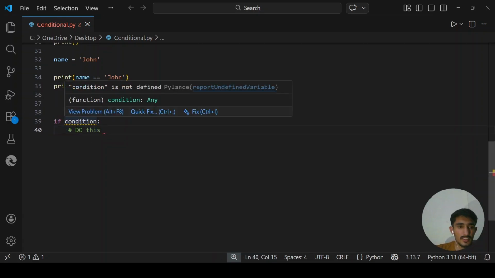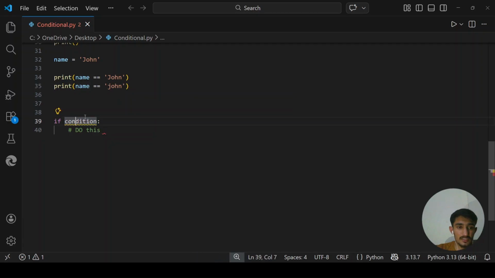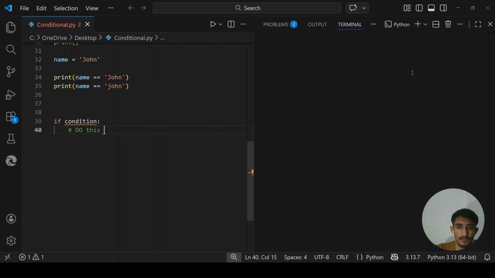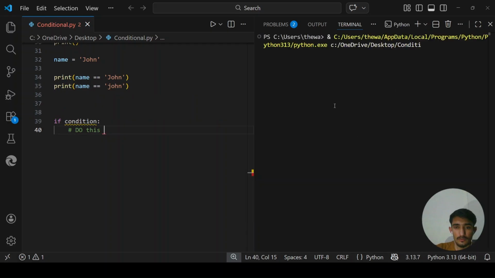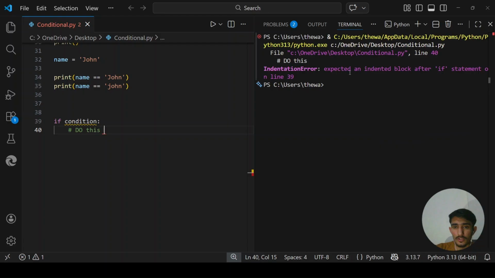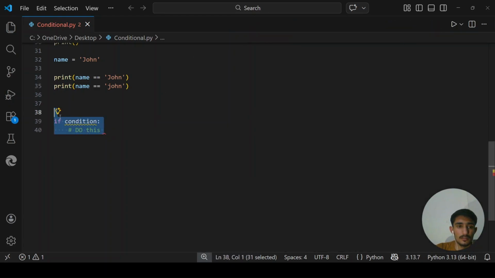So now we will get an error because we don't know what the condition is here. If you just run it for the sake of demonstration, it will say indentation error, expected an indented block after if statement on line 39. So it will throw us an error. Let us just clear it here.